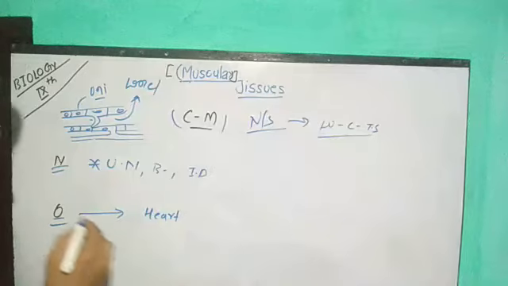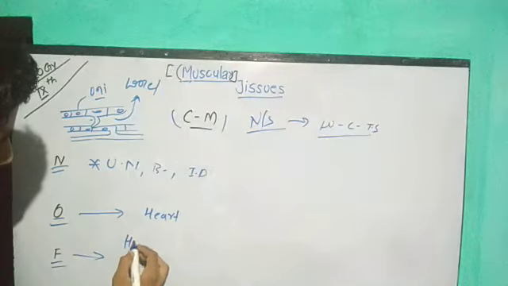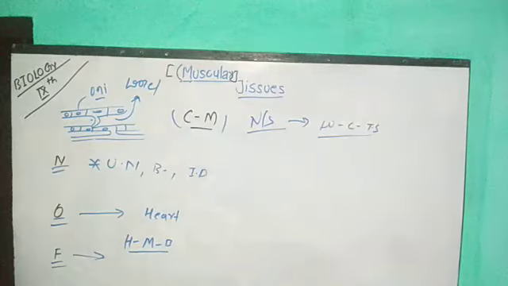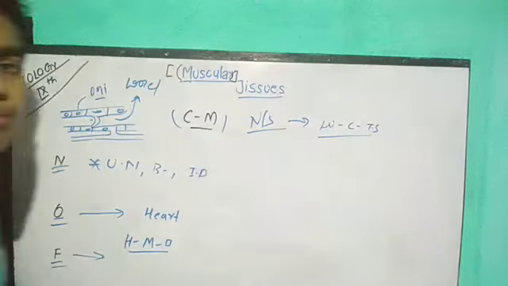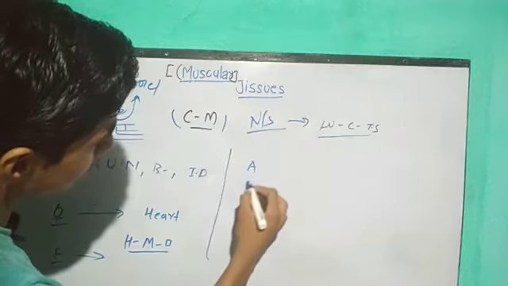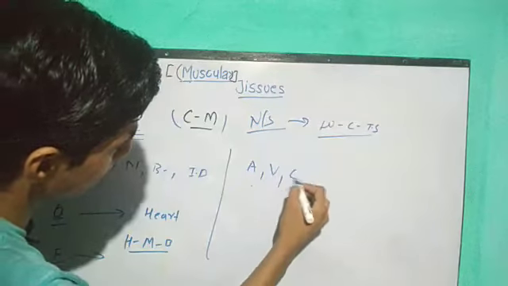Cardiac muscles, what do they do? Cardiac muscle helps in the movement of blood. We already knew that the main function involved is to pump the blood through the different organs or different body parts. How are they involved? We know that there are three types of tube vessels. First one we know is artery, then vein, then capillary.